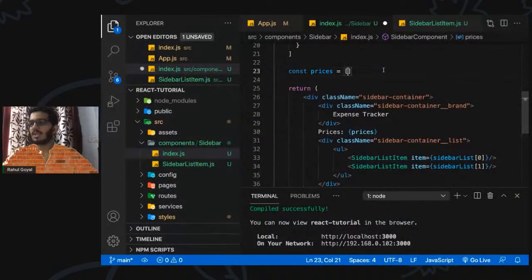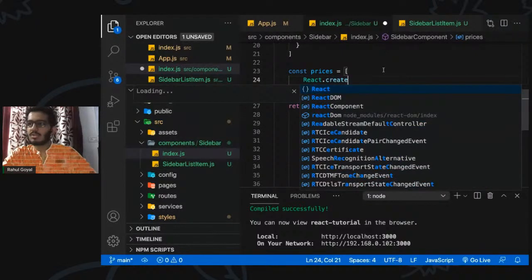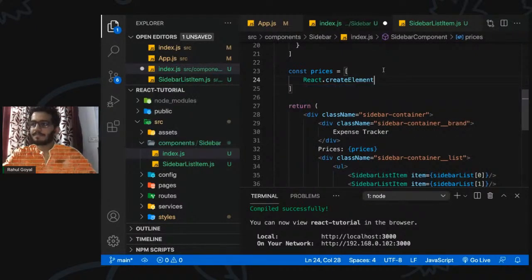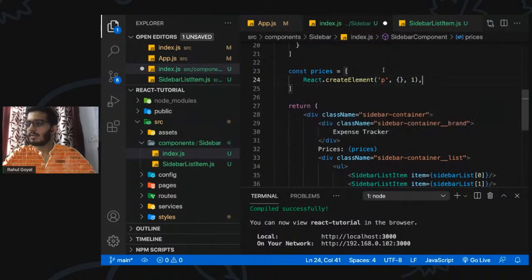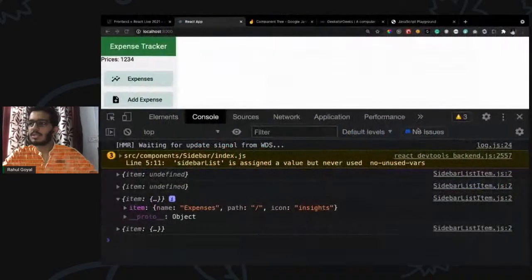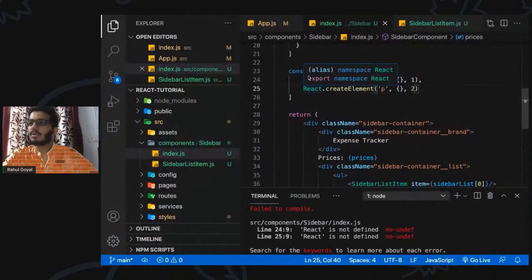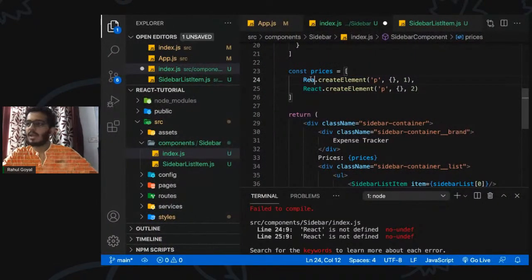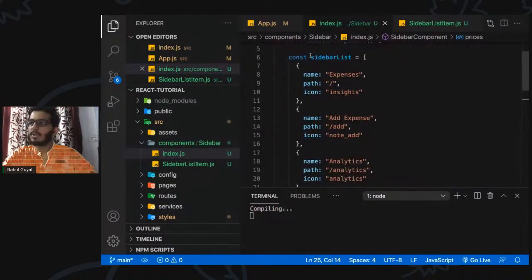Let's say we have something else. Let's say we have even the elements. So let's create an element using the React way. Let's say we have a P with no configurations and the input is one, here two. Let's see how it works now. Okay, React is not defined. So to use createElement, we have to import React. I guess imported. Yeah, now it is imported.